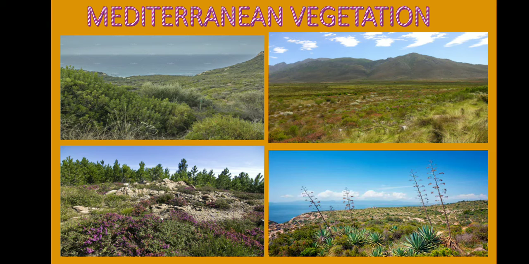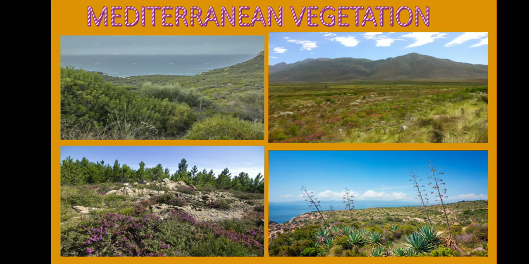Since these are found in the areas around the Mediterranean Sea in Europe, Africa, and Asia, these are called Mediterranean vegetation. This kind of vegetation is also found outside the actual Mediterranean region, such as in California in the USA, Southwest Africa, Southwestern South America, and Southwest Australia. These regions experience dry summers and mild rainy winters.